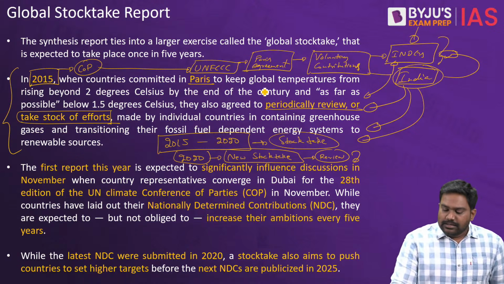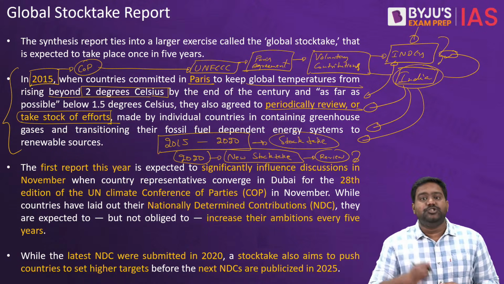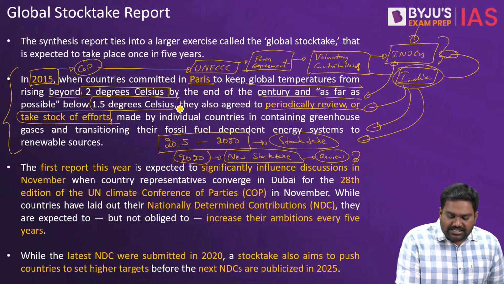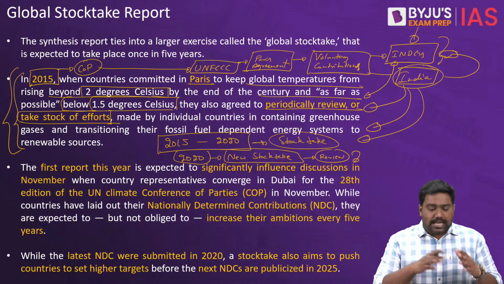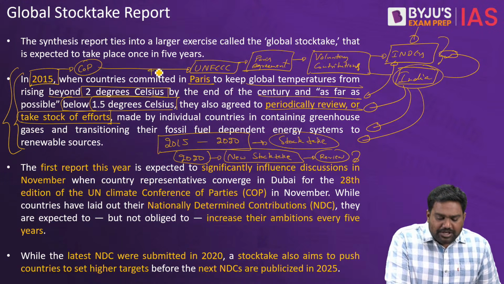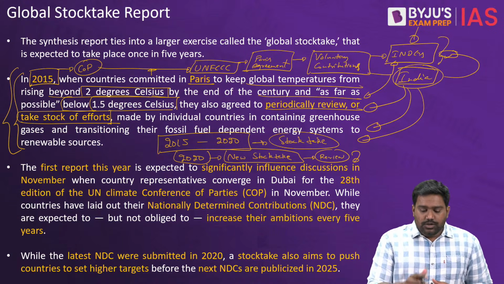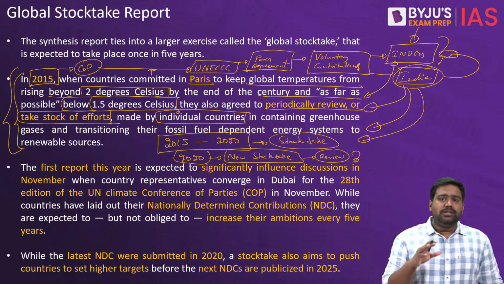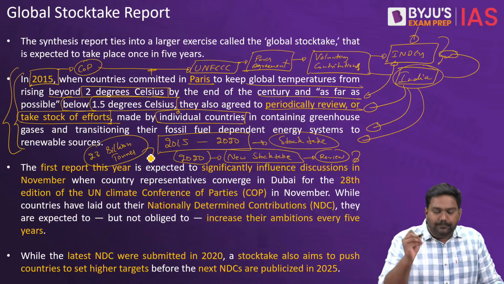The final target is to keep the global rise in temperatures to less than 2 degrees Celsius by the end of this century. And in a best case scenario, to keep the rise in temperatures under 1.5 degrees Celsius compared to pre-industrial levels. This ambitious target has been set because any temperature rise beyond this would lead to irreversible climate change. So this ambitious target has been set, and in order to achieve this, studies have shown that we need to reduce emissions by 23 billion tons of CO2 every year.